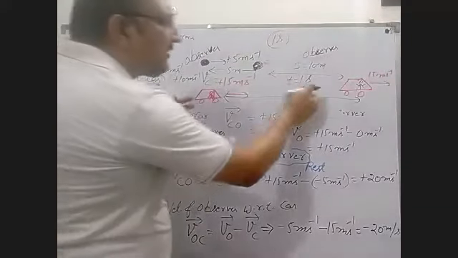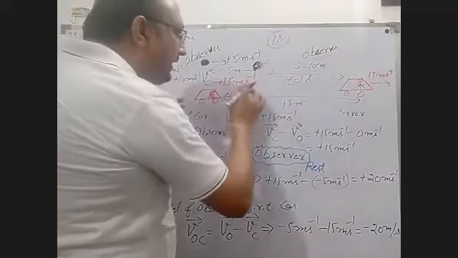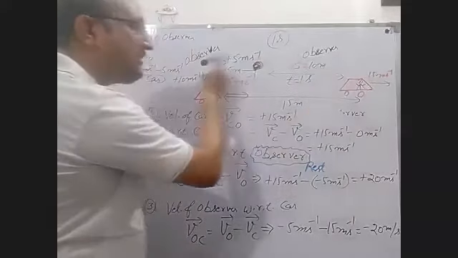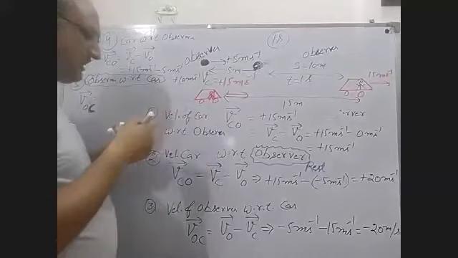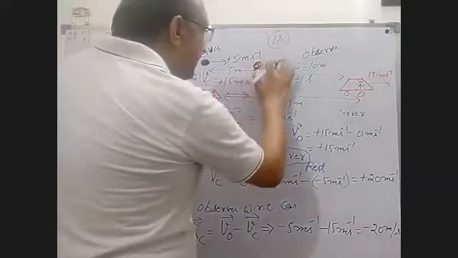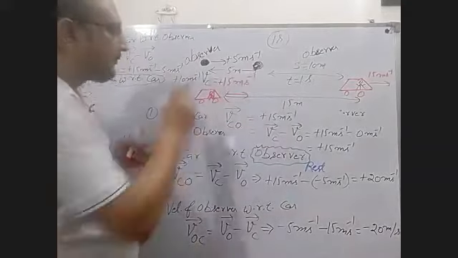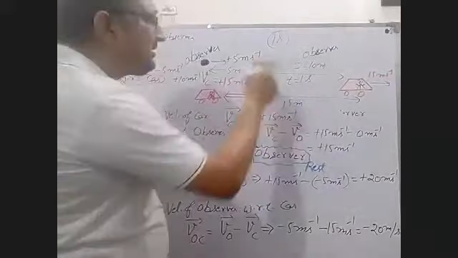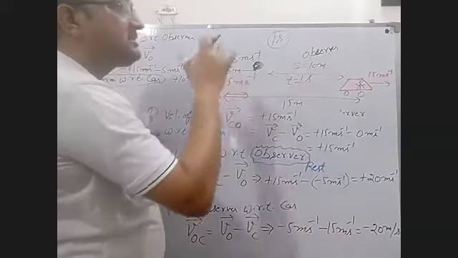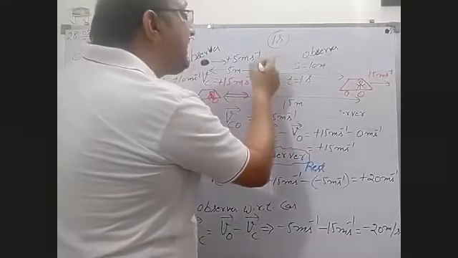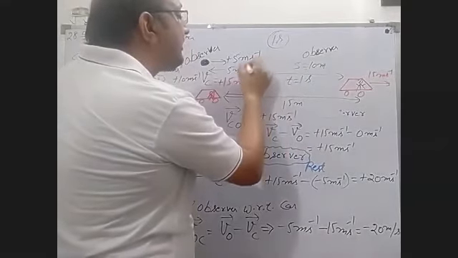But after 1 second, the driver will feel the observer goes back. Again, after 1 second, this driver feels this observer is not moving in the forward direction. It is moving in the backward direction.